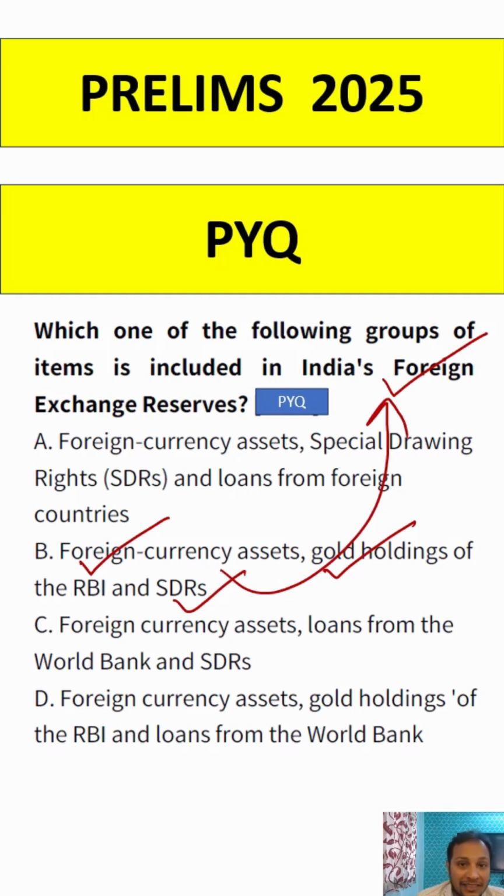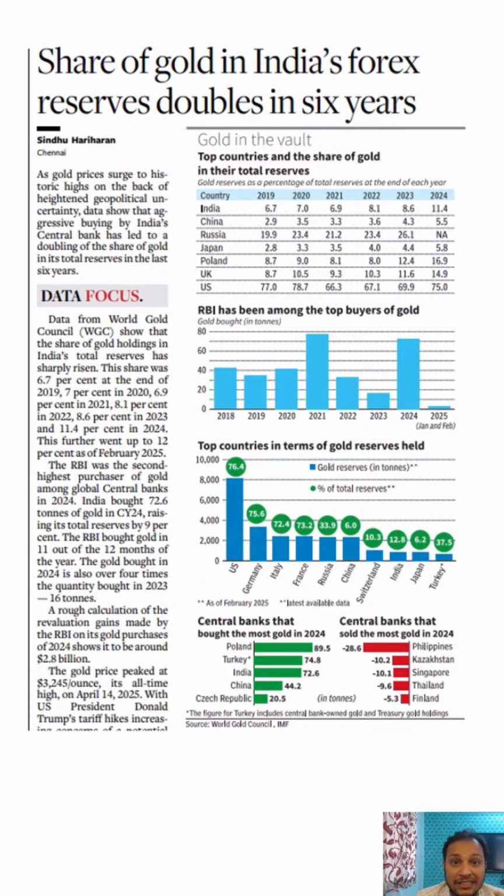Okay. So guys, why is this topic important? Let me just show you guys. There have been some important changes in our forex reserve composition. Guys, you can see here the share of gold in India's forex reserve has doubled in the last 6 years. This is a very big development, guys. Gold prices are rising throughout the world, and the reason is central banks are buying gold. Why are they buying gold? Because they are diversifying their foreign reserve assets away from dollars. Guys, de-dollarization is going on. So most foreign central banks are buying more gold, and that is why the composition of gold in the foreign reserve is increasing.